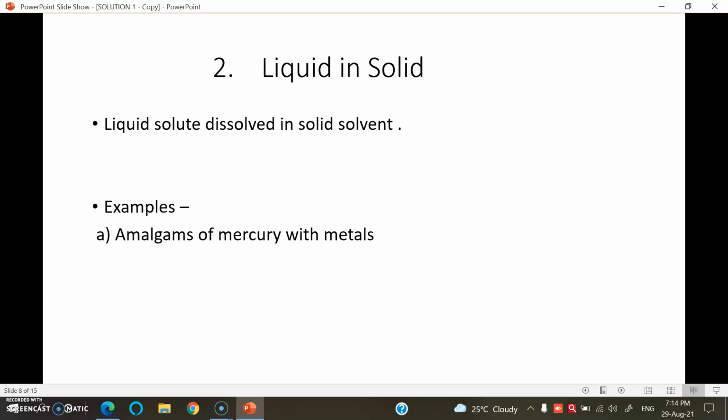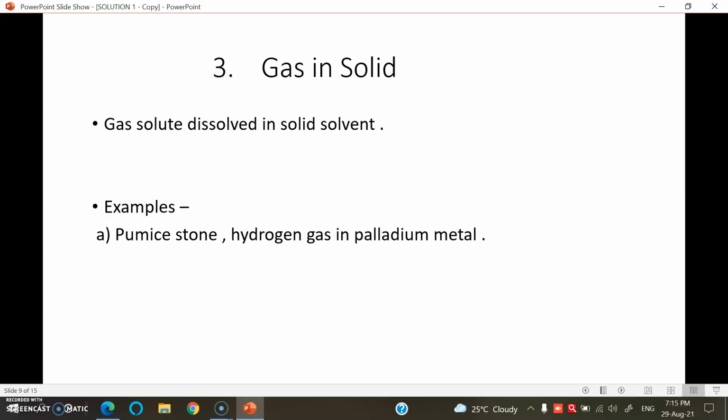Third, gas in solid. Here gaseous solute dissolves in solid solvent. For example, pumice stone, that is a geological specimen, a stone which floats on water because of less density, and the lesser density is due to various gases trapped in that specific stone.